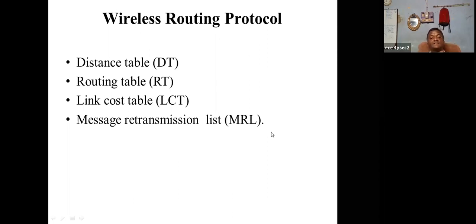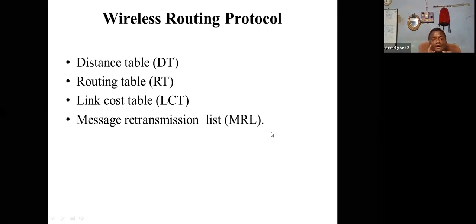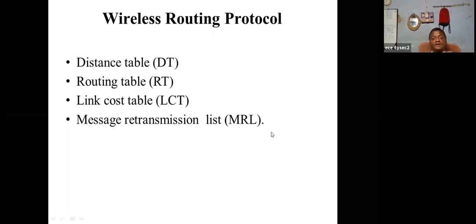And the next one, the status. What is the status? Whether it is a loop or it is a stale route. That status is also available in the routing table.